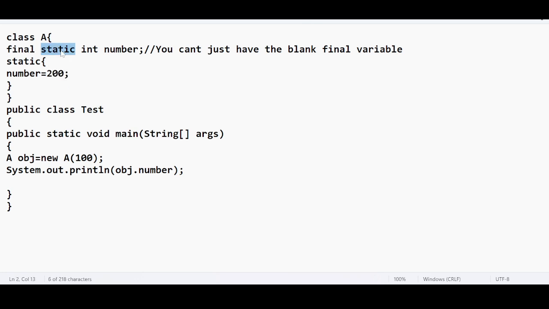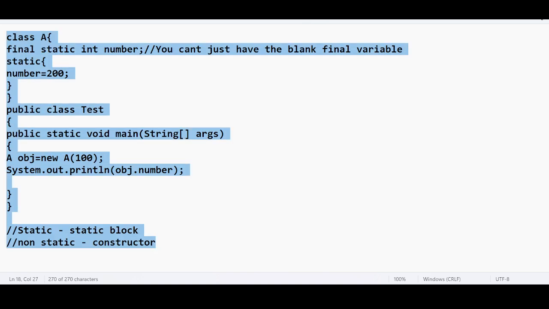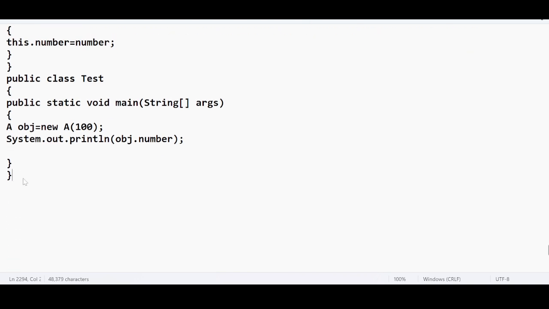Second example, if it is static, we need to give an option in such a way that the value is getting assigned in the static block. If it is non-static, constructor. Very simple. Static, use static block. If it is non-static, use a constructor. As simple as that. Okay. By this, we can conclude that this is the final topic on top of final variable.